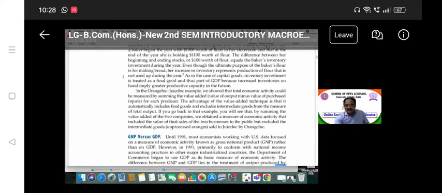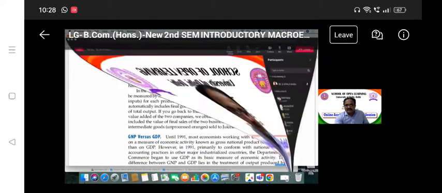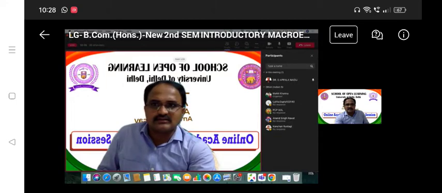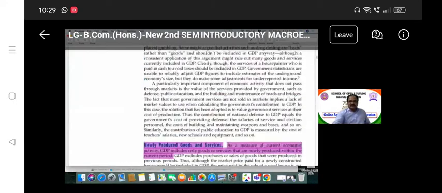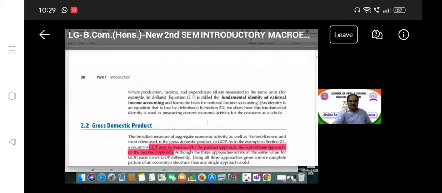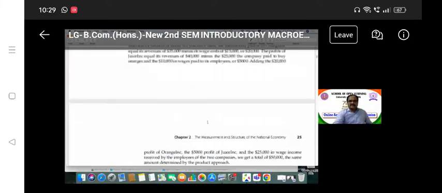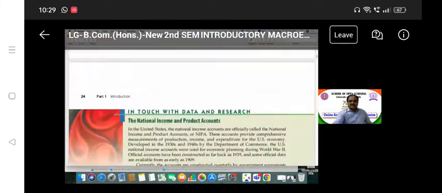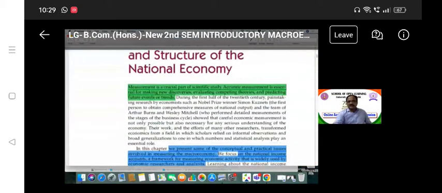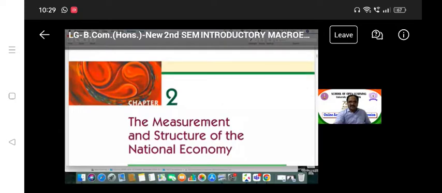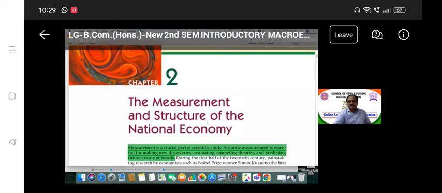I think my screen is visible, right? Yes, it is visible. So look at here, in this Abel Bernanke book, what are the methods to calculate the national income? This is the second chapter of the first unit. The title of the chapter is also here. If you follow the proper book, they are according to Delhi University. So this is the measurement and structure of the national accounts we are discussing now.